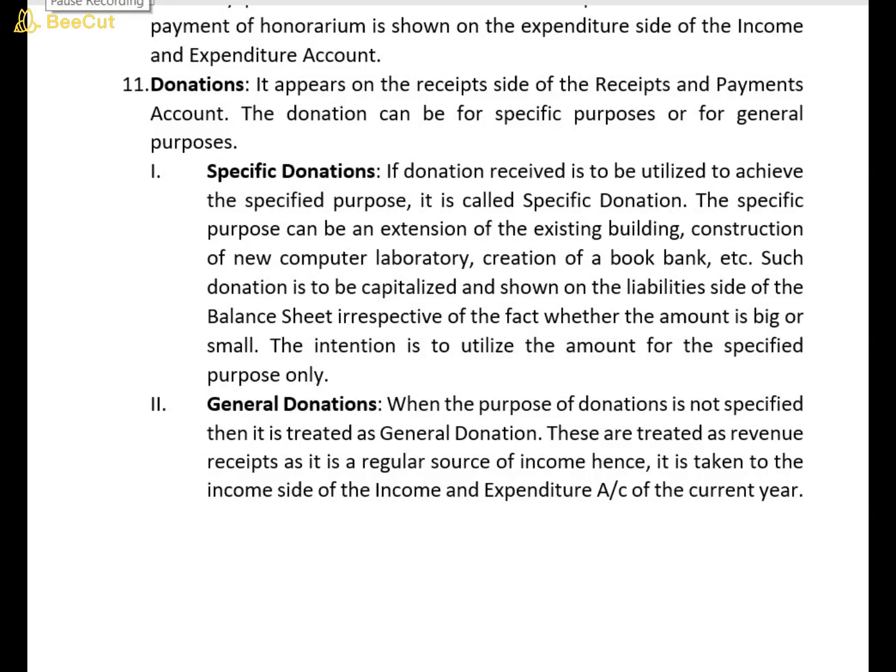If we have a specific instruction about how to utilize the amount of donation, we call it specific donation. This amount can never be used for other purposes. General donation. When the purpose of donation is not specified, then it is treated as general donation. These are treated as revenue receipt, as it is a regular source of income. Hence, it is taken to the income side of income and expenditure account. When we do not have any specific instruction on how to utilize the amount of donation, then we can call it general donation. That's all for the video.